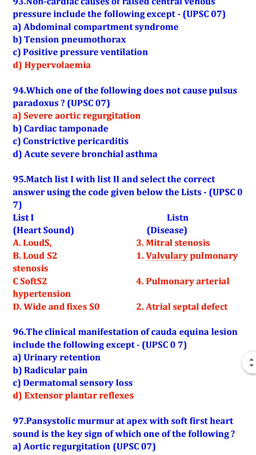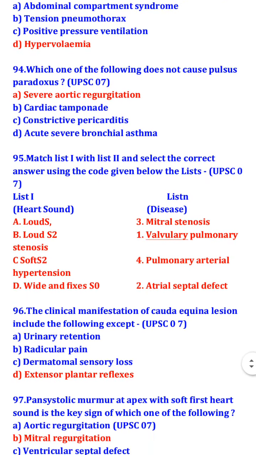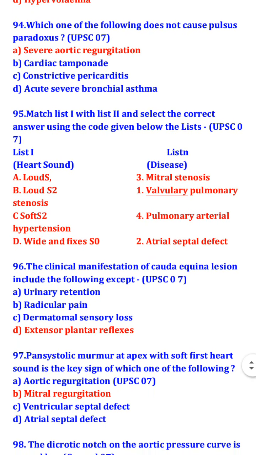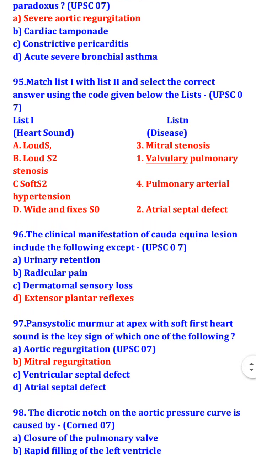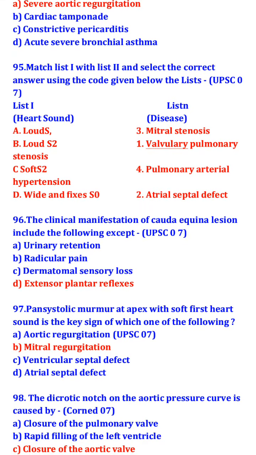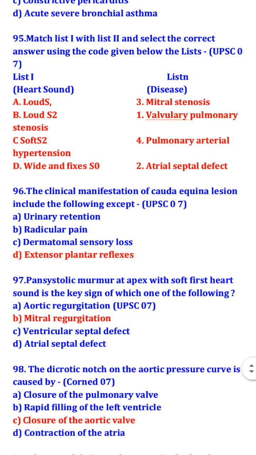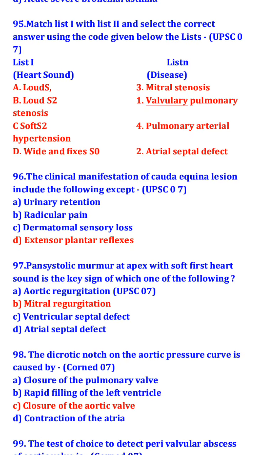Now match the list. Loud S1 is due to mitral stenosis, loud S2 is due to valvular pulmonary stenosis, soft S2 is due to pulmonary arterial hypertension, wide and fixed S2 is due to atrial septal defect. The clinical manifestations of cauda equina lesion include the following except extensor plantar reflexes. So clinical manifestations of cauda equina lesion include urinary retention, radicular pain, and dermatomal sensory loss.